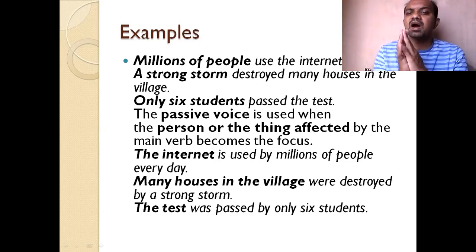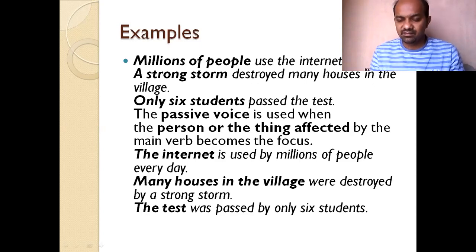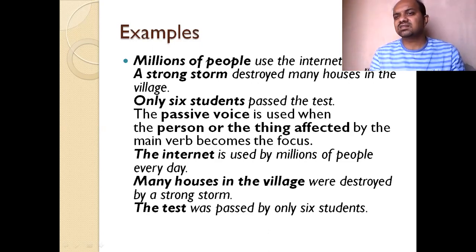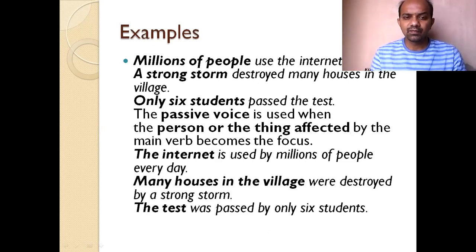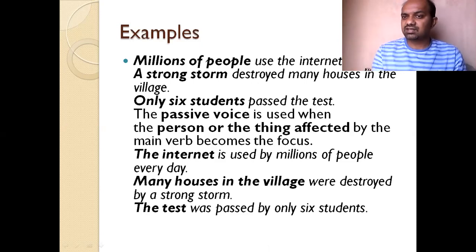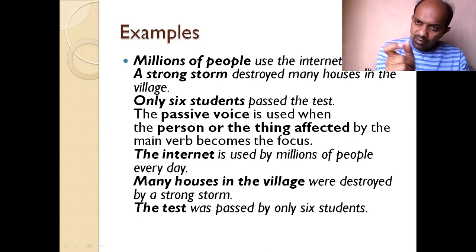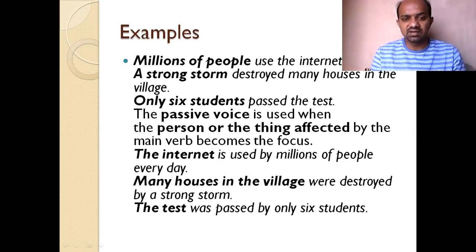The test was passed by only 6 students. Only 6 students passed the test. Active sentence. Passive sentence. The test becomes subject here. The test was an object in the active sentence, becomes subject in the passive sentence. Was passed.